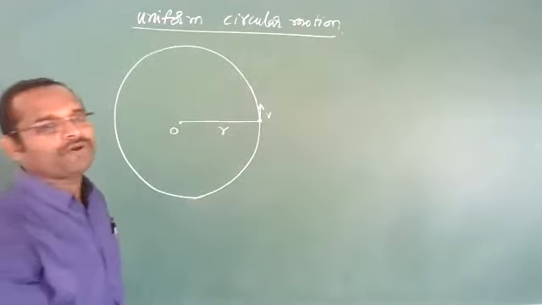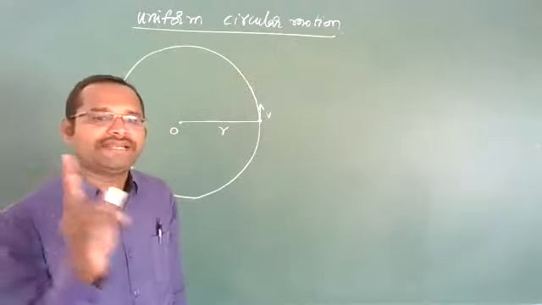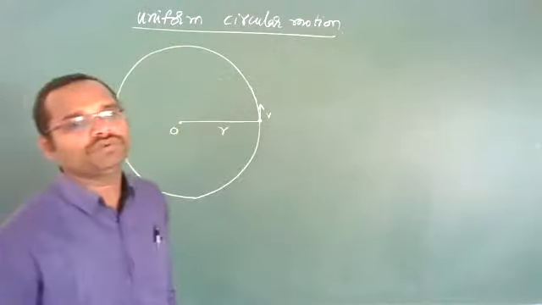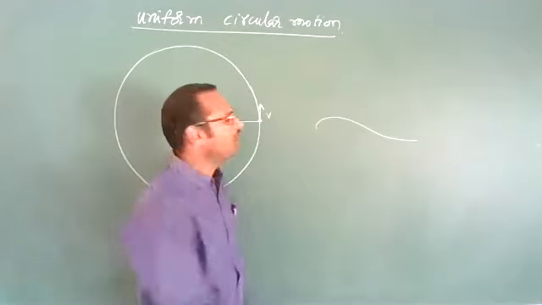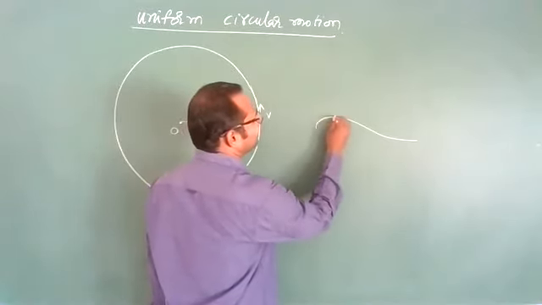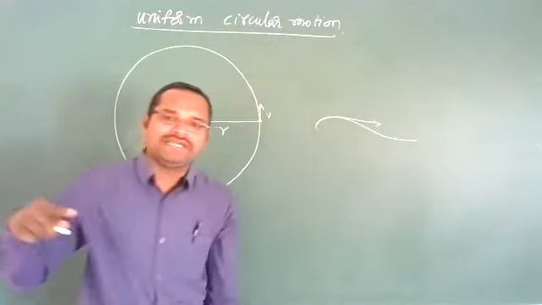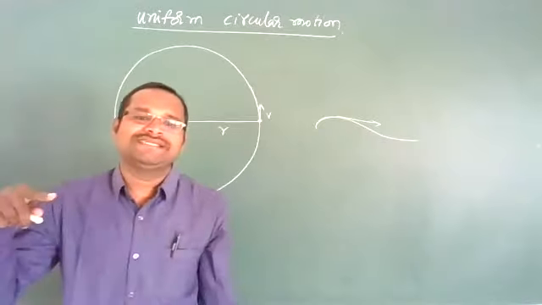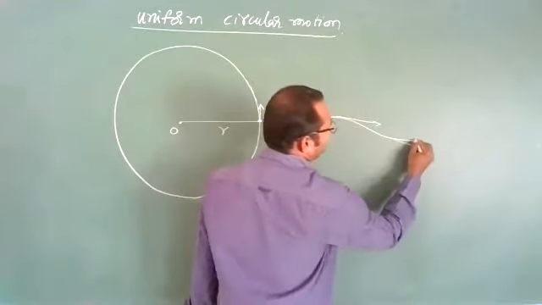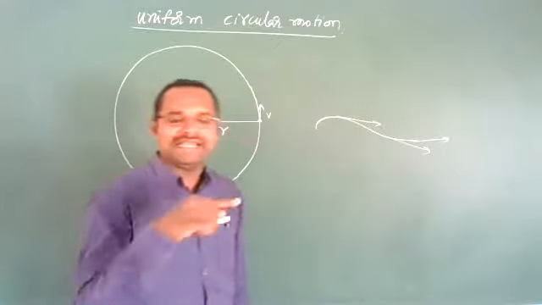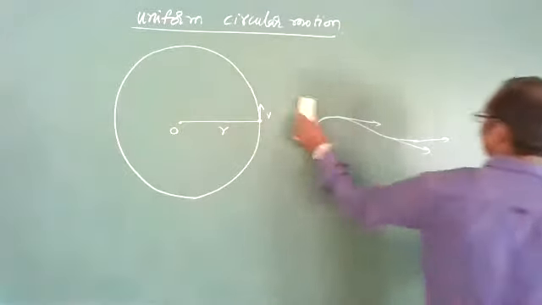One more important point you have to remember is that velocity is a vector quantity, and the direction of velocity is always tangential to the curved path. Let us imagine this is a tangent. Tangent is a straight line which touches a curve at only one point. At this point, just draw a tangent to the curved path, then you will get the direction of velocity, the direction of motion of your body.